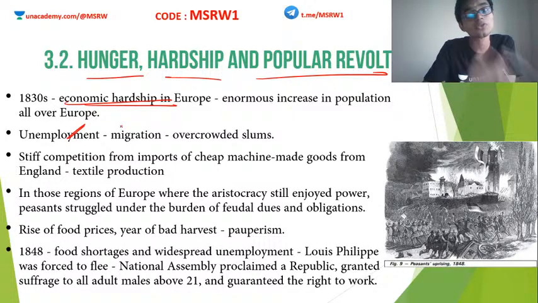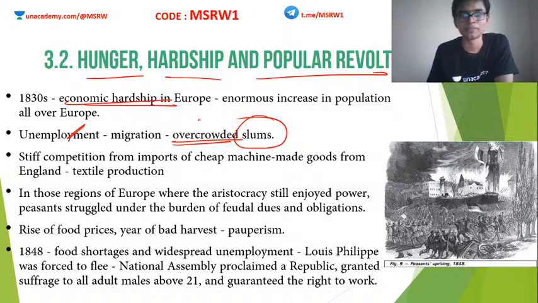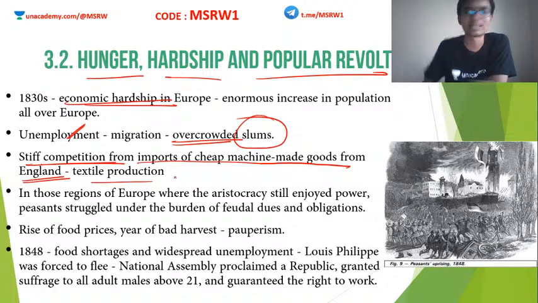Now industrialization also happened, which means machines are doing the job of people. So existing people also lost their jobs. So the unemployment rate was skyrocketing. And along with that, migration is also happening. From rural areas, people are coming to cities in search of jobs. So these cities became overcrowded and eventually became slums. In slums, life is very unhygienic. Proper sanitation facilities are not there. It is a miserable life. Clear? Also, while all this was going on, there was stiff competition from imports of cheap machine-made goods from England, especially in textile production.